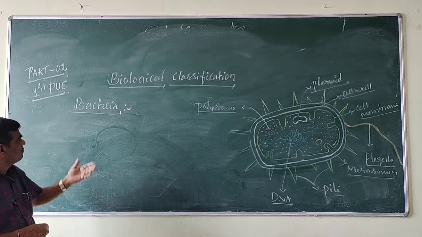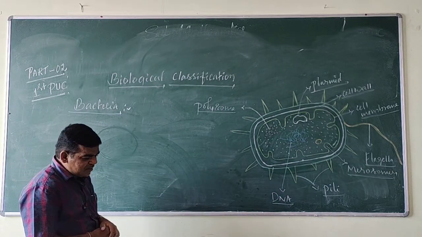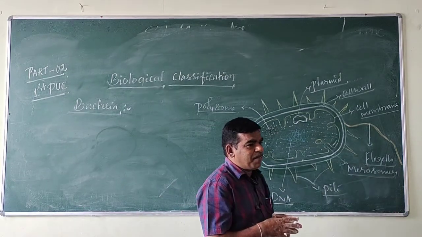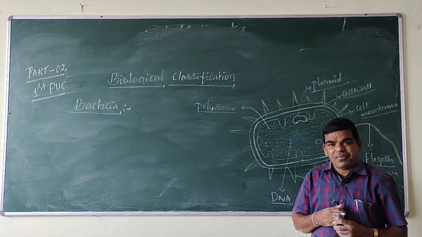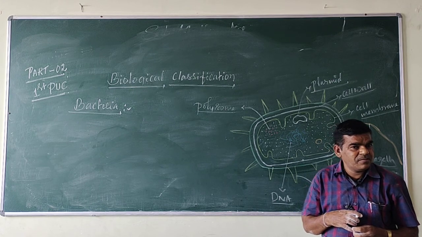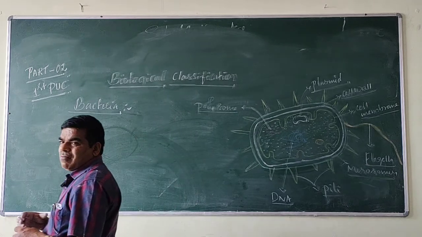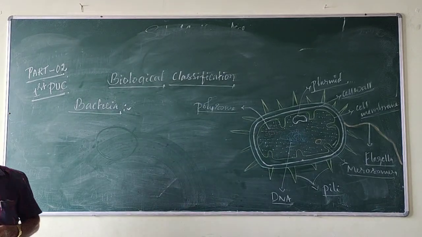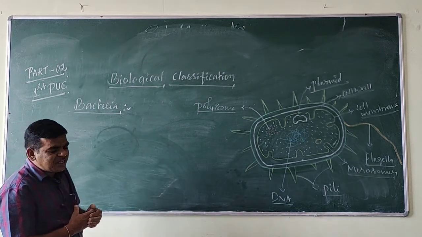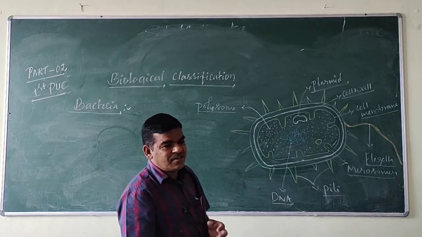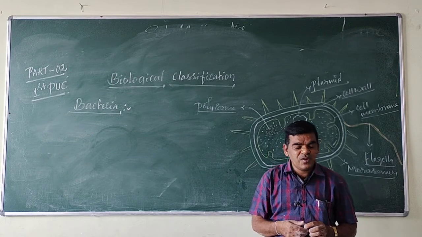Next, Eubacteria. First one Archaebacteria, second one is Eubacteria. Eubacteria are also called true bacteria, as I discussed last class, because they have a rigid cell wall. And Eubacteria are motile if flagella is present. They can move from one place to another.